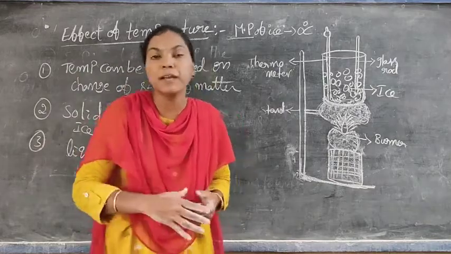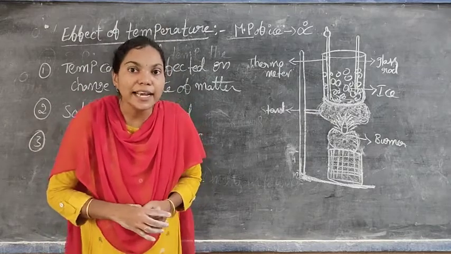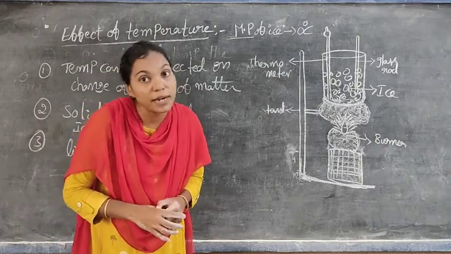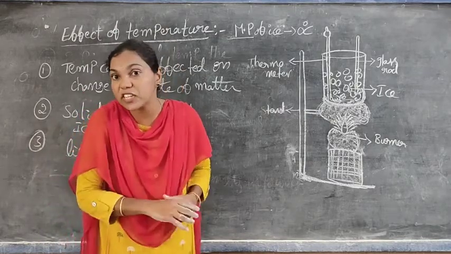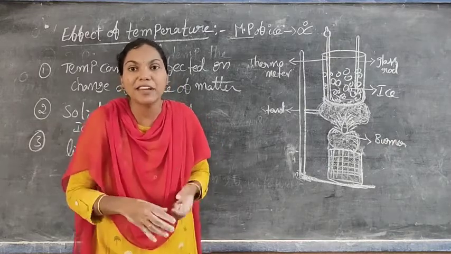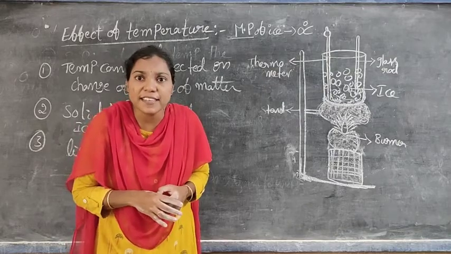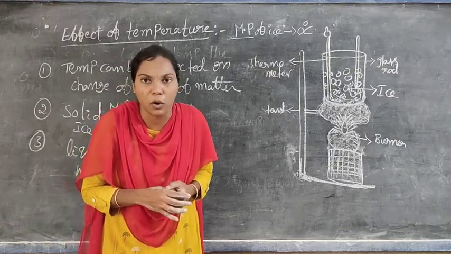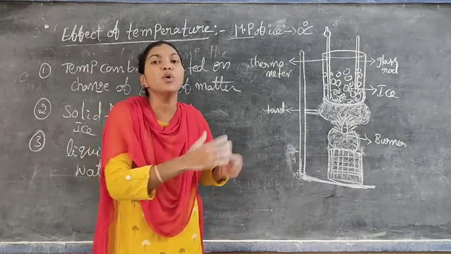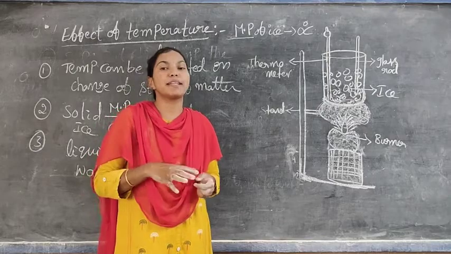Examples are camphor, ammonium chloride, and also incense stick. The solid particles are converted directly into gas. There is no liquid state in the middle. Is there any liquid form? Camphor, karpuram. You burn the camphor. Is there any liquid state? No. Directly the solid was converted into vapor. Smoke is there, that is vapor. That type of matter is there.